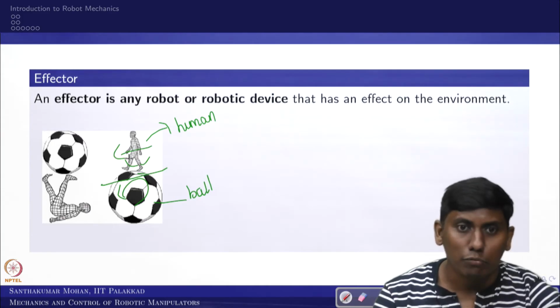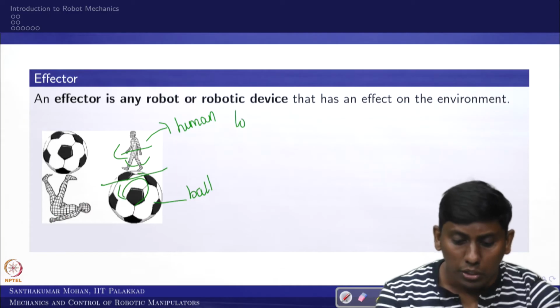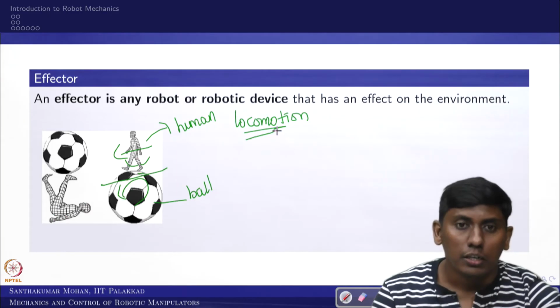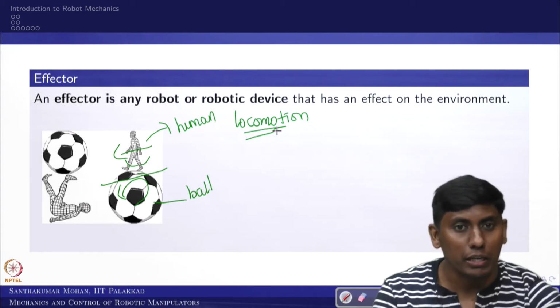This particular action we call locomotion. So we are trying to get locomotion because of the action of the effector. The effector is creating an effect on the environment, creating a mobility of the effector itself.